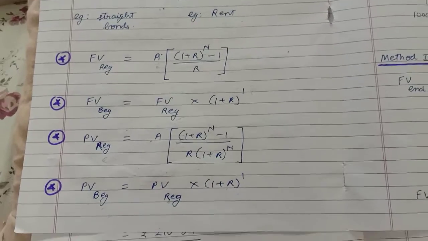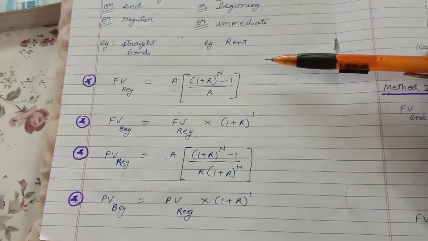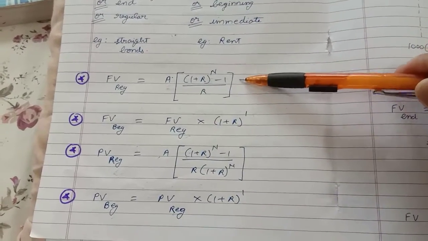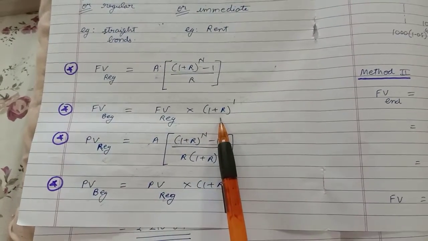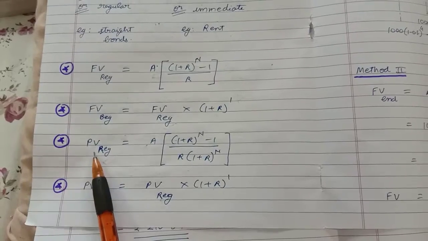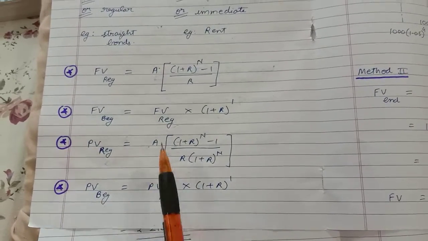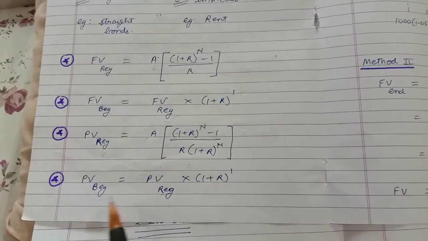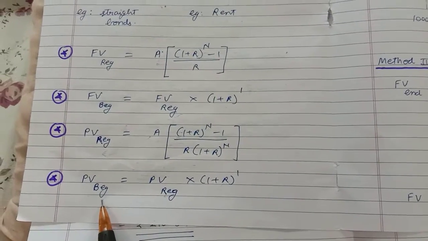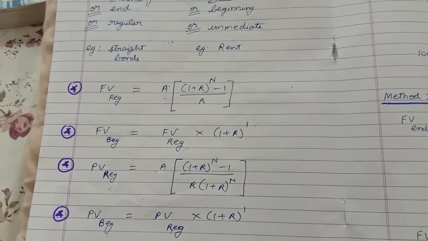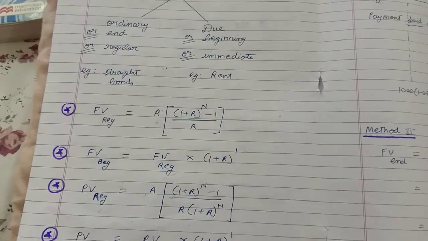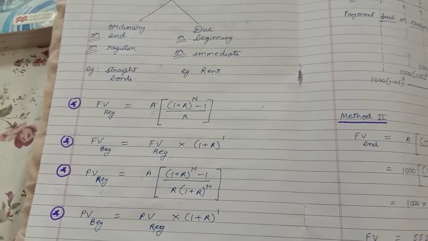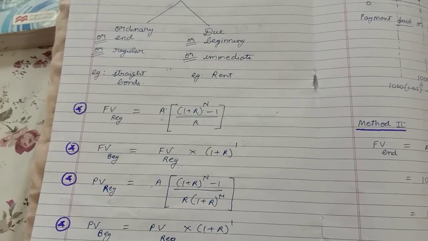So you have to learn, actually if you see, you learn this formula, then future value beginning is simply multiplication by 1 plus r. Then learn the present value regular formula, multiply this by 1 plus r, you will get present value beginning. So this is how you are going to learn, and also try and practice using calculators, doing calculations of raised to power some bigger number.